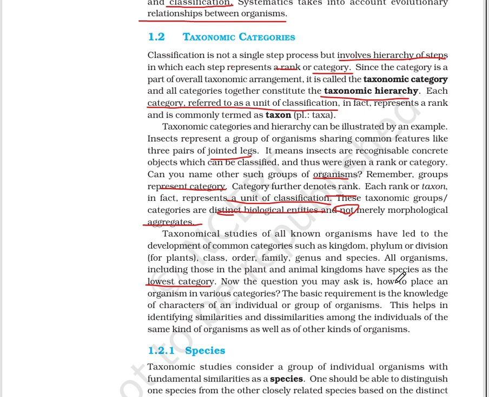Now the question you may ask is how to place an organism in various categories. The basic requirement is the knowledge of characters of individuals or groups of organisms. These help in identifying similarities and dissimilarities among the individuals of the same kind of organism as well as of other kinds of organisms.